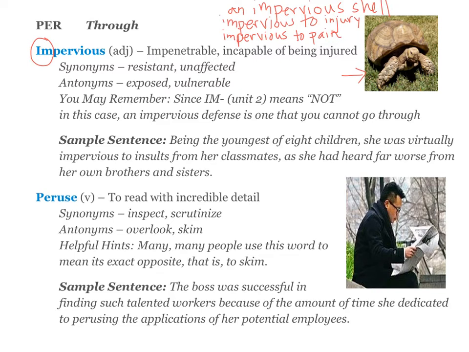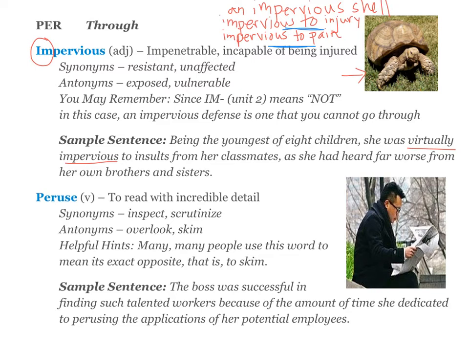You could also say he is impervious to injury. He's not actually, but you could say he is impervious to pain or almost impervious to pain because he cannot be injured. This impervious to is a good usage to remember. You are impervious to whatever cannot harm you. Your sample sentence is, being the youngest of 8 children, she was virtually impervious to insults from her classmates, as she had heard far worse from her own brothers and sisters.